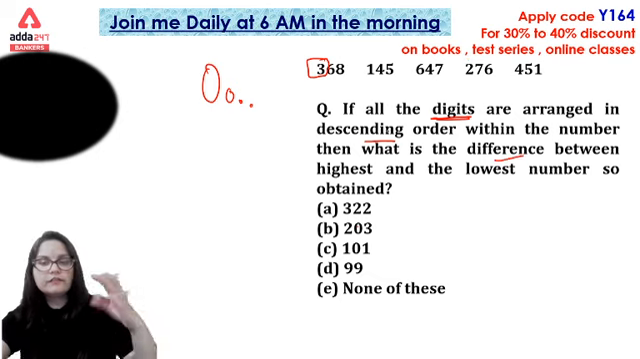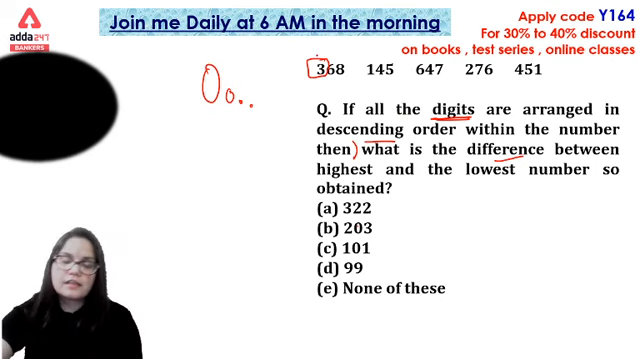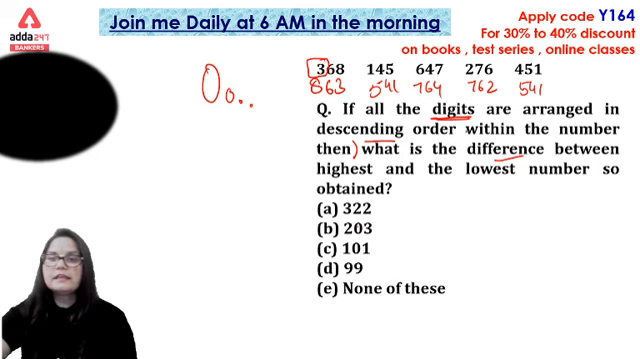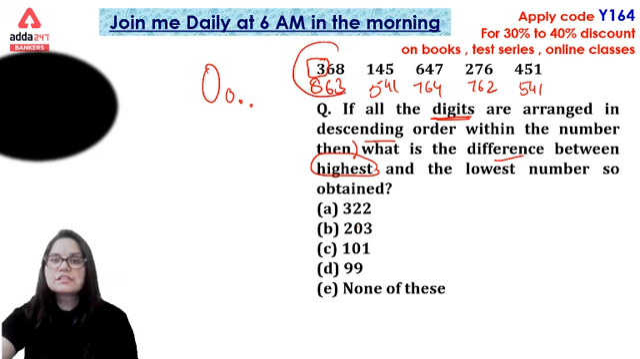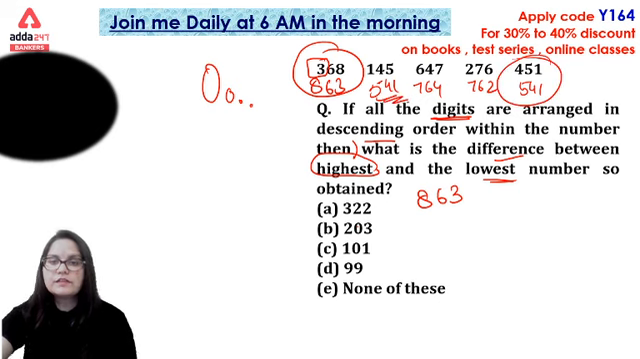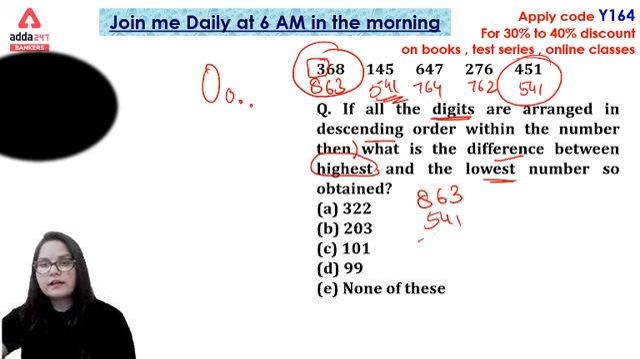Okay, fine, we will read it after some time. Just before that, we completed it here. We have to arrange it in descending order: 8, 6, 3, 5, 4, 1, 7, 6, 4, 7, 6, 2, 5, 4, 1. Here it is asking for the difference between the highest number and the lowest number. The highest we have is 863 and the lowest number we have is 2 places 541. Either of them we have written here.